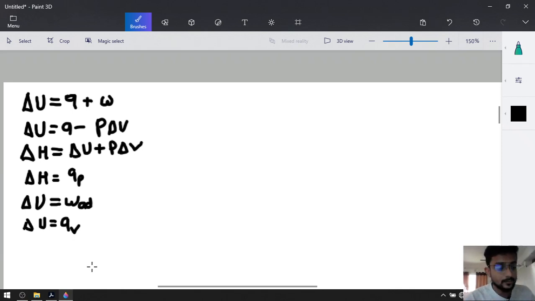Now, in this lecture, we are going to derive one more formula for the enthalpy change. In the last lecture, I told you that if it is an exothermic reaction, delta H will be negative, and if it is an endothermic reaction, delta H will be positive.